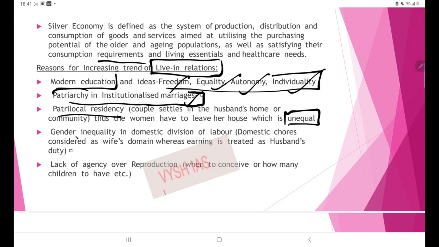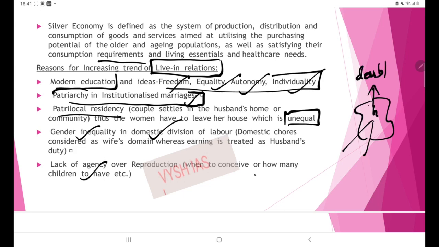Then next is the gender inequality in domestic division of labor. Okay, so if in a house both partners are working, then the household chores and the child care is the sole duty of women. We have mentioned it as double burden. This we have dealt with in earlier episodes also. So that is one reason. Then lack of agency over reproduction, when to conceive or how many children to have. Actually, this is the right of women. A woman can decide at what age she wants to conceive and how many children she needs. But this is not there in practical sense. So this is one reason.